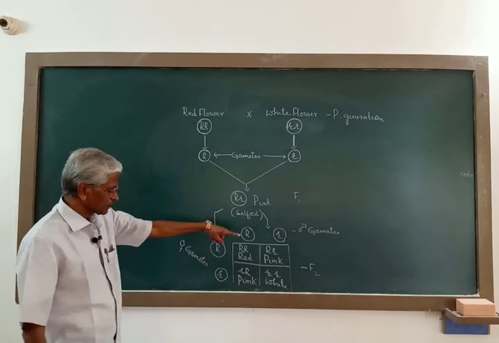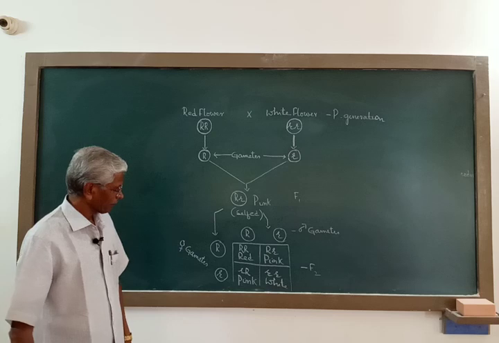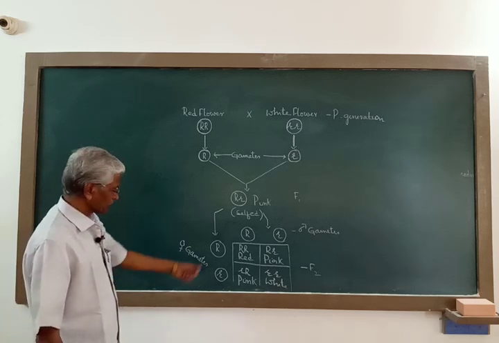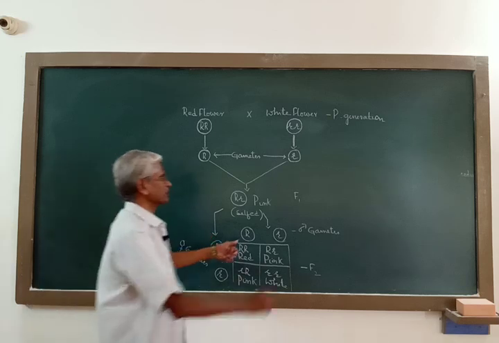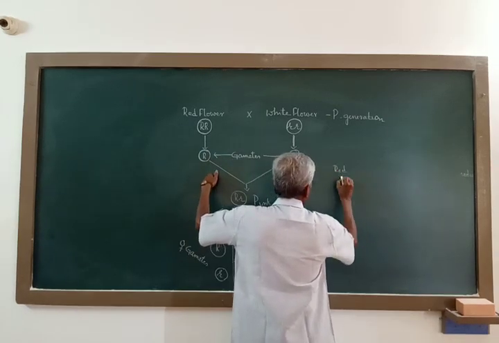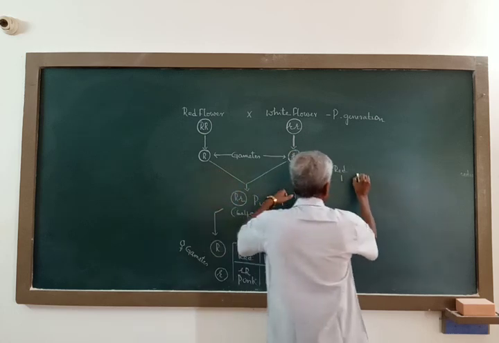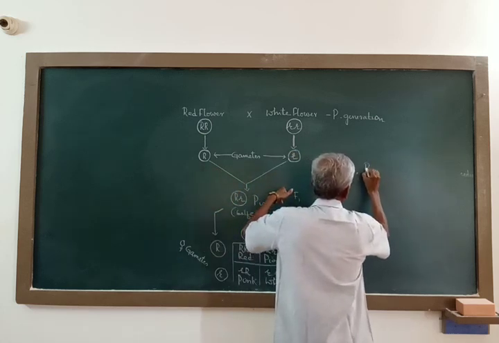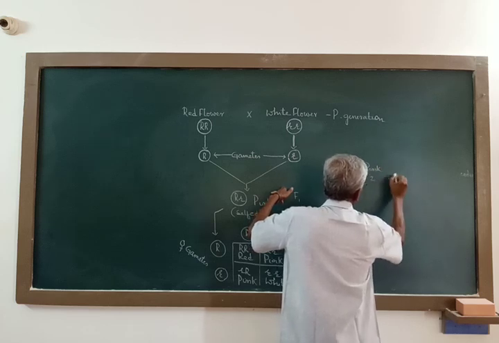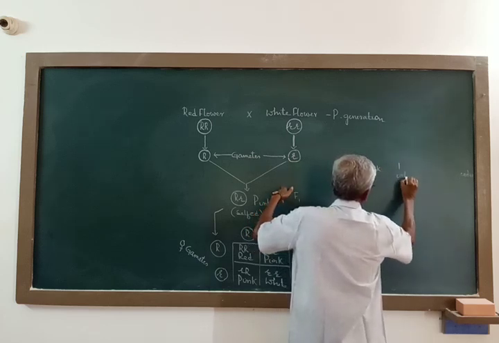Now, what is the ratio of the F2 offspring with respect to the flower color? The ratio is 1 red to 2 pink to 1 white.